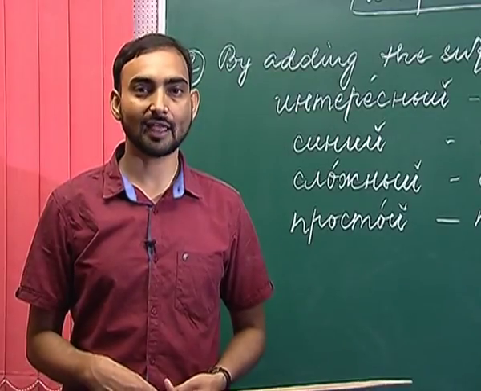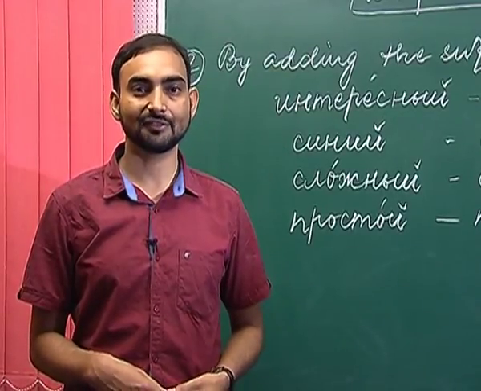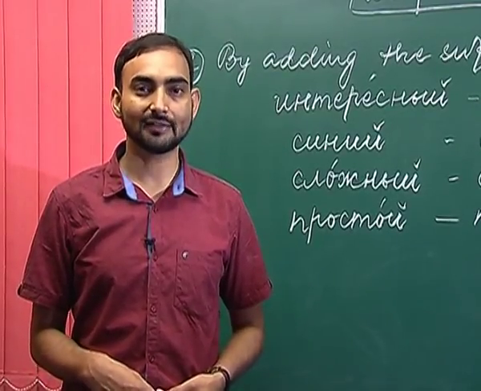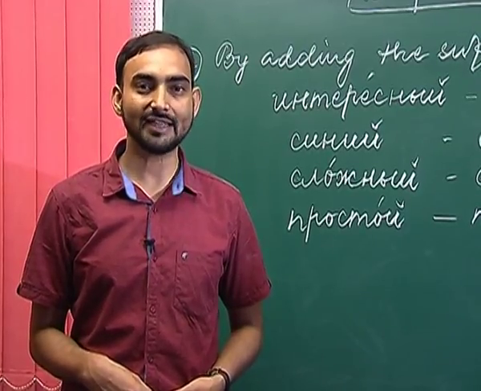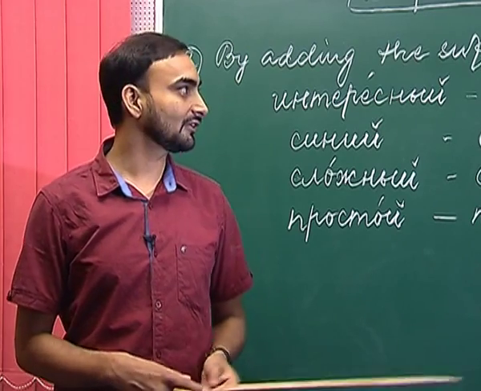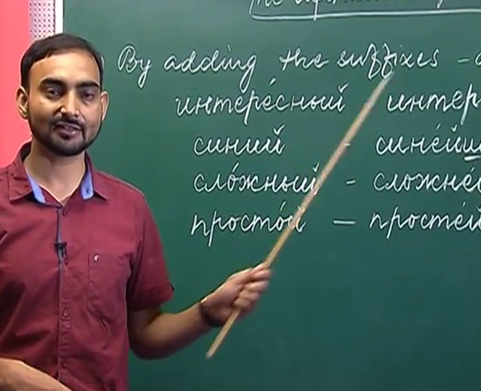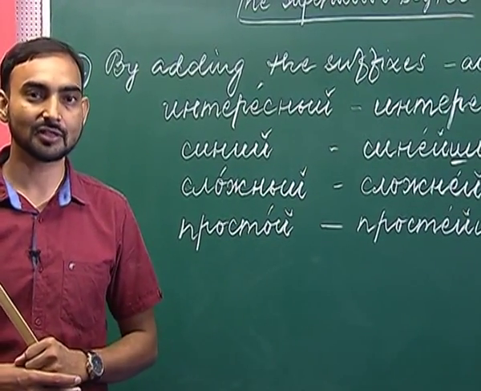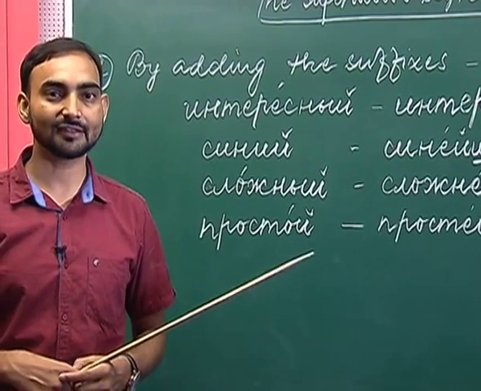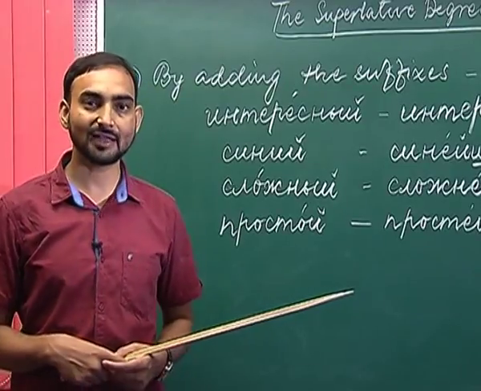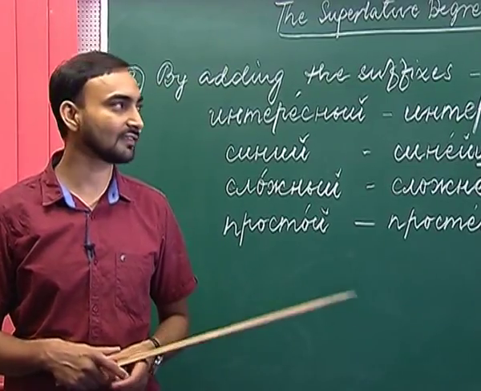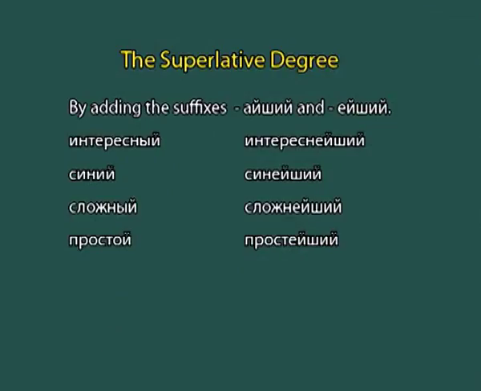We have already discussed that the superlative degree of adjectives is derived by adding the suffixes aishi or eishi. With respect to aishi, we have discussed that aishi is used when the stem of an adjective ends with either k, g or kh. With the rest of the adjectives, we use the suffix eishi. So, here are some examples with the suffix eishi.